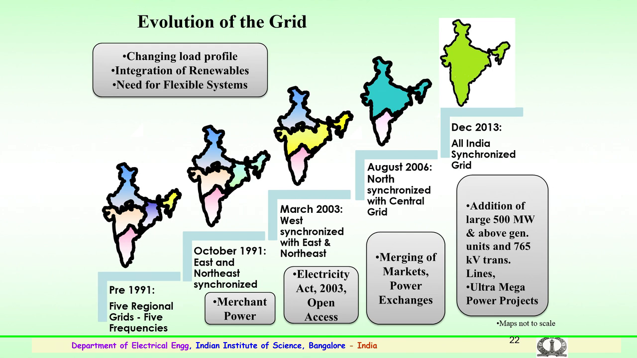So, as mentioned, pre-1991, 5 regional grids were formed, and these 5 regional grids were operating at particular frequencies. Somewhere in October 1991, the east and north grids were synchronized, and the 4 grids were formed out of 5. The 4 regions were made.